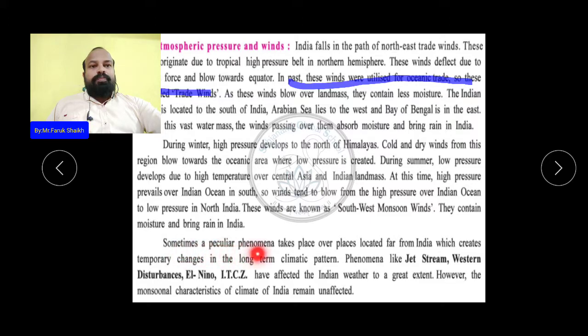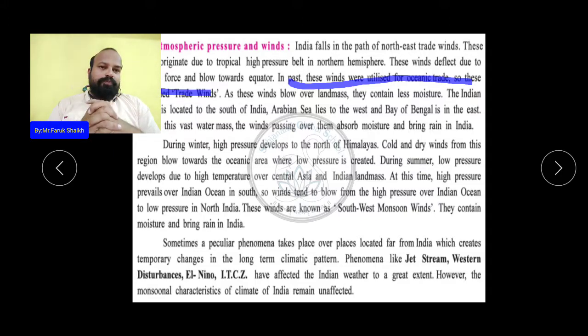Sometimes a peculiar phenomenon takes place over places located far from India, which creates a temporary change in the long-term climate pattern. Phenomena like the jet stream, western disturbance, El Nino, and ITCZ have affected the Indian weather to a great extent. However, the monsoonal characteristic of the climate of India remains unaffected.